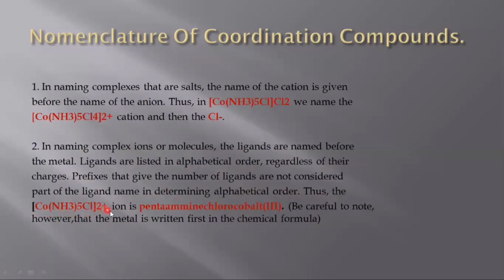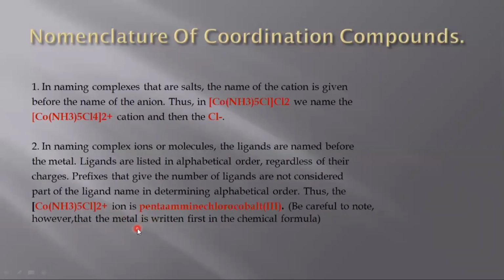[Co(NH3)5Cl]2+, overall 2 positive charge. Here we have said above that ligands are named before the metal. So we will first name the ligands. There are 2 ligands, ammine and chlorine. As we have said in the rule, we will follow the alphabetical order and ignore the prefix. So ammine comes first and then comes the chloro. So it is pentaammine chlorocobalt(III) ion.